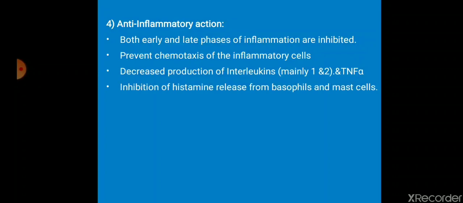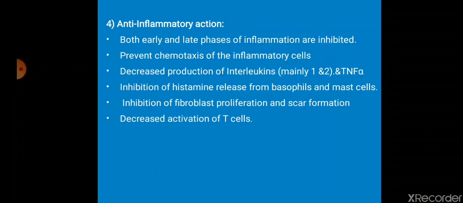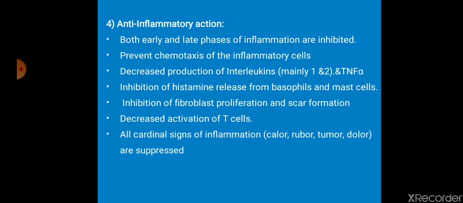again chemotactic factors. It inhibits histamine release from the basophils as well as the mast cells, inhibits fibroblast proliferation and scar formation, and decreases the activation of T cells. T cells are mainly involved in cell mediated immunity, and decreasing them addresses one of the reasons for long-term inflammation. It suppresses all the cardinal signs of inflammation, that is calor, rubor, tumor, dolor.